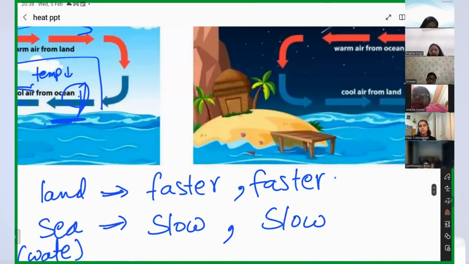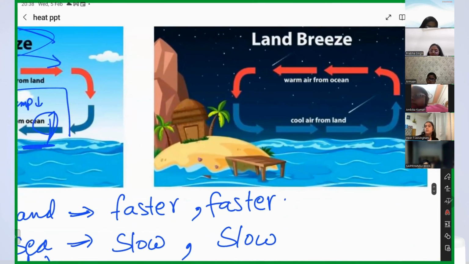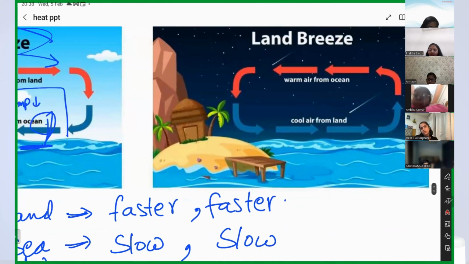And the reverse happens at night. What happens at night? The land will cool faster or slower? Faster. Due to which the air in contact with land will be at higher temperature or lower temperature? Lower. So the air will rise up or it will remain at the ground? Remain at the ground, because the temperature is low, right? And what will happen to the air present near the sea?